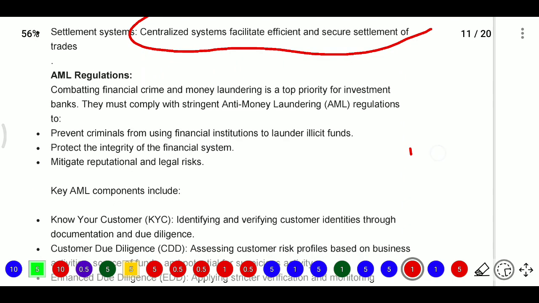Here they will prevent criminals from using financial institutions to launder illicit funds, that is dirty money. They will try to protect the integrity of the financial system. They will mitigate the reputational and legal risk.